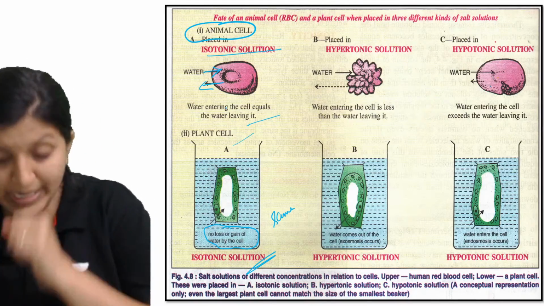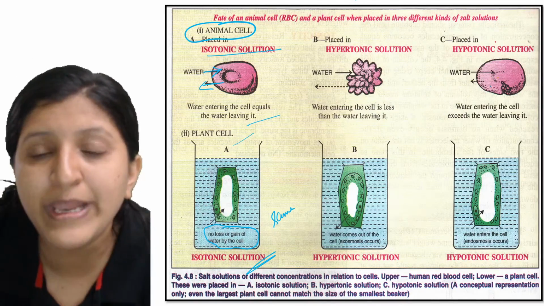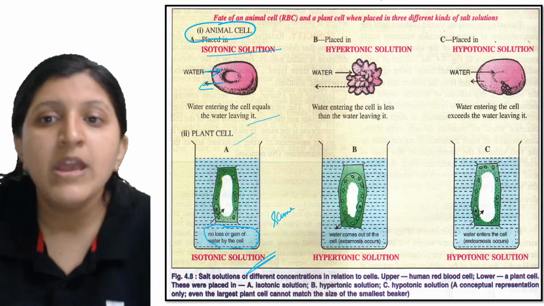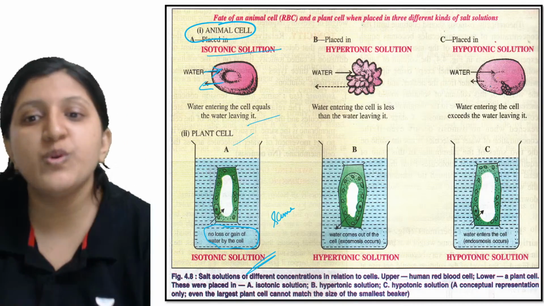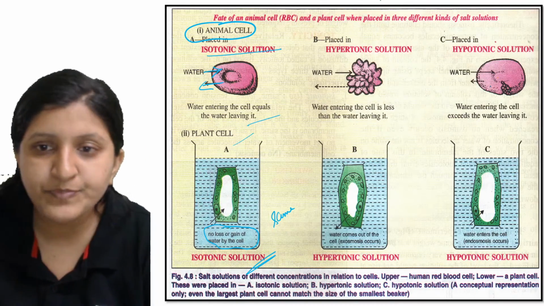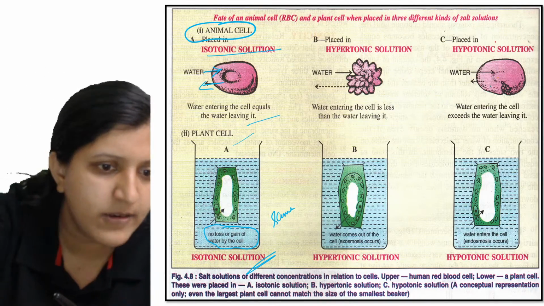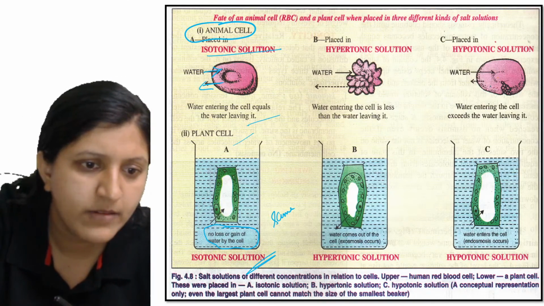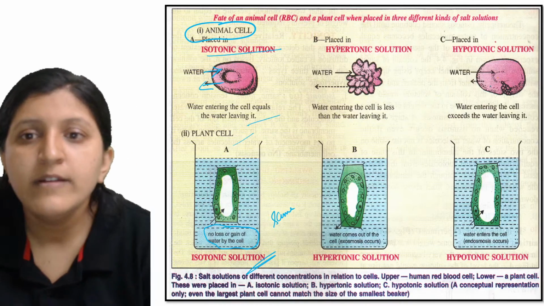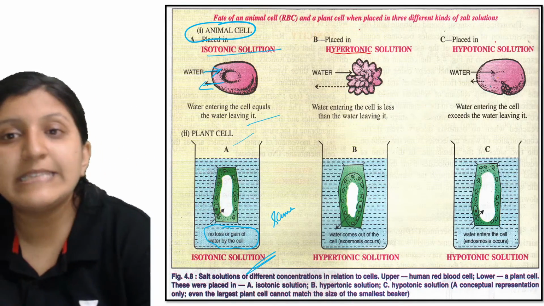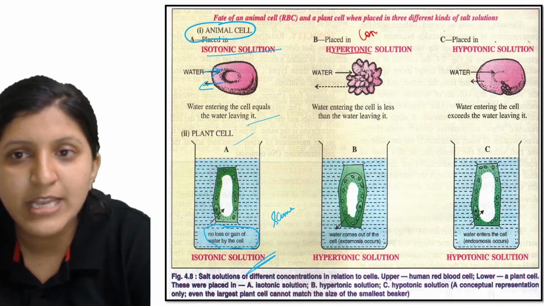Okay. But now with respect to placement of the cell in a hypertonic solution, you can see what has happened here. One second, I'll just change the cursor color. Yeah. So now, hypertonic solution means it is a concentrated solution.